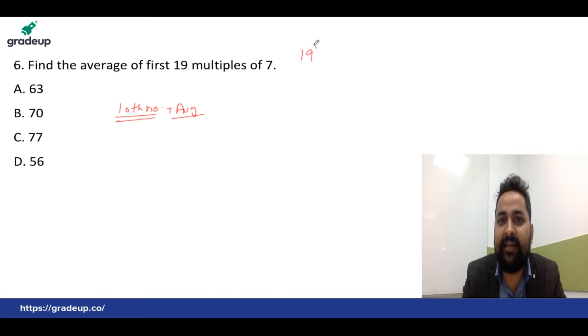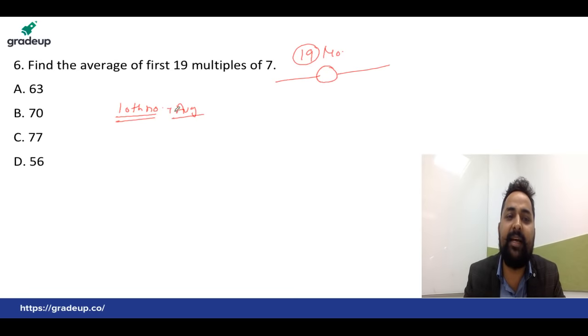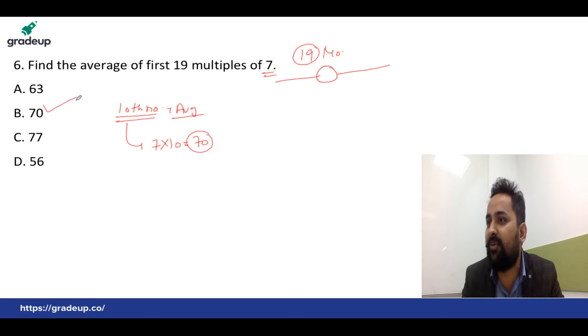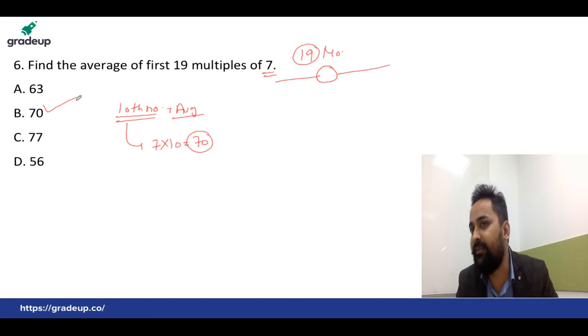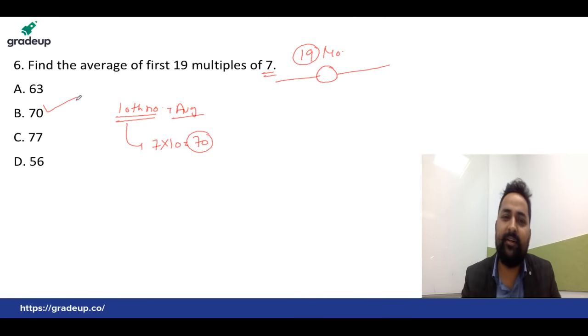If there are 19 numbers, okay, 9 numbers this side, 9 numbers this side, the 10th number must be the mid value or average you can say. That means the 10th number must be the average and that's a multiple of 7. Then what is the 10th multiple of 7? 7 into 10, we can write 70, directly answer without pen. Okay everyone, Subham, everyone getting the concept? Patan, Prashant, Rajni, okay? You can solve without pen, without solving.